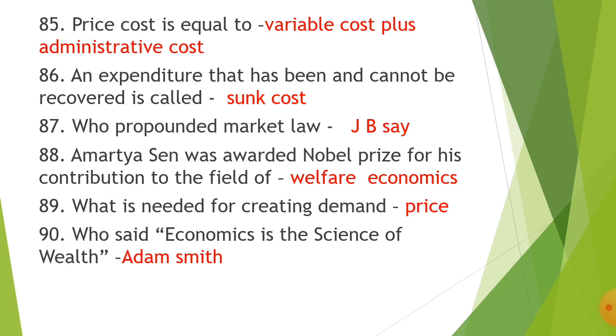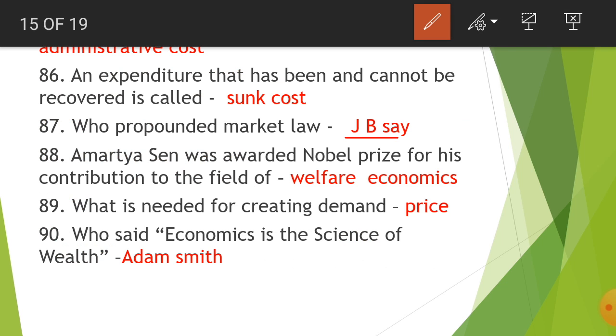Next question, price cost is equal to variable cost plus administrative cost. Next, 86th one, that is an expenditure that has been incurred and cannot be recovered. It is sunk cost. Who propounded market law? So it is J.B. Say. Amartya Sen was awarded Nobel Prize for his contribution to the field of, everybody knows economics, but this term is very important, welfare economics.